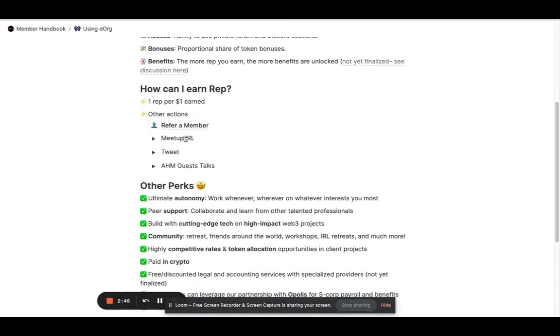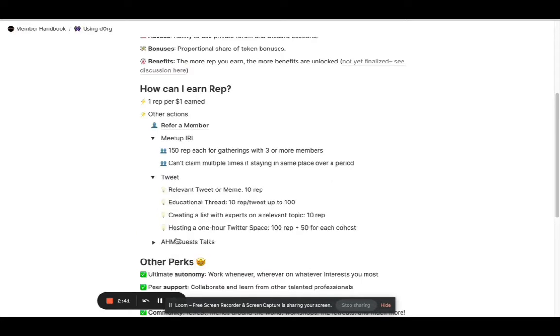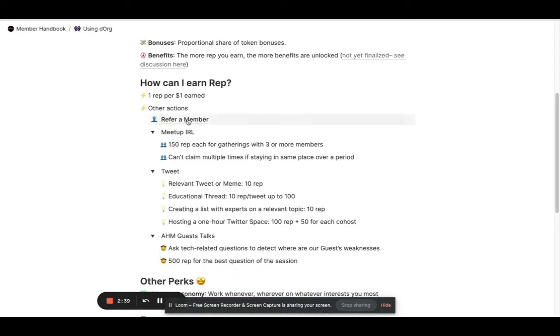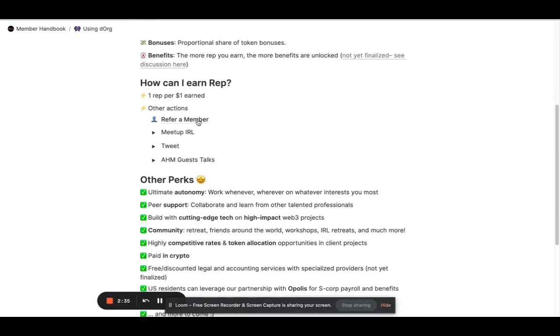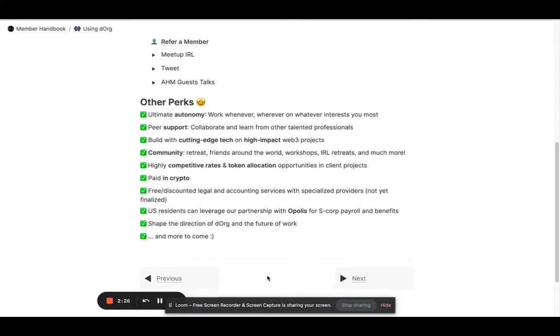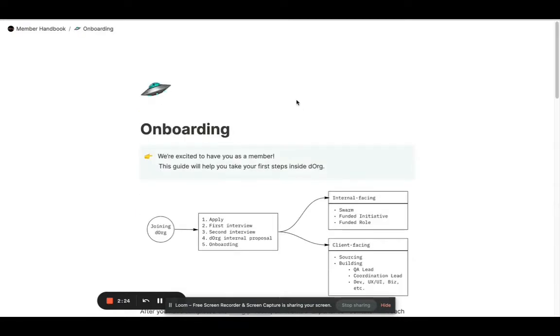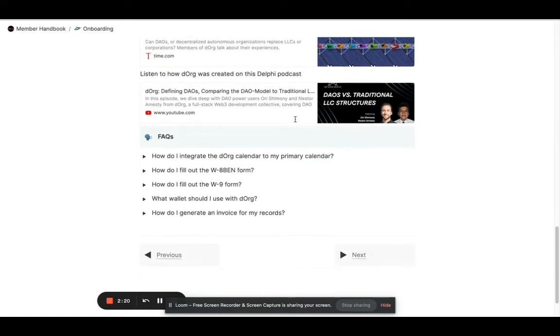There's been lots of different ways passed in the last year to earn rep through meetups, tweets, guest talk questions, member referrals. So that's all really quickly accessible here, as well as a rewritten section on perks where we break down the key benefits of working with Dorg. And this has already been integrated by Miriam in external job postings. The onboarding page is now simplified, thanks to Clara.